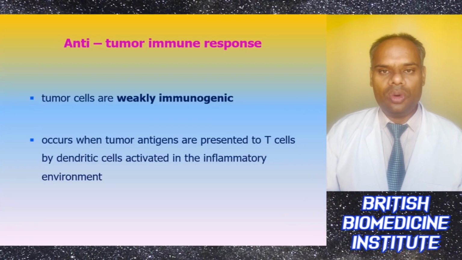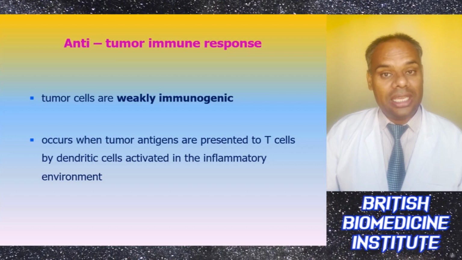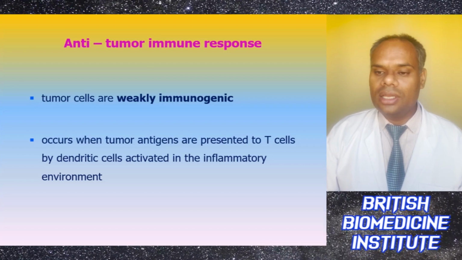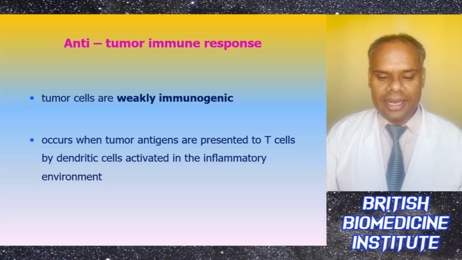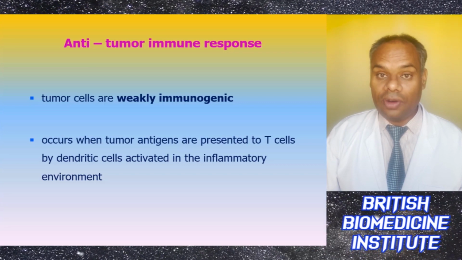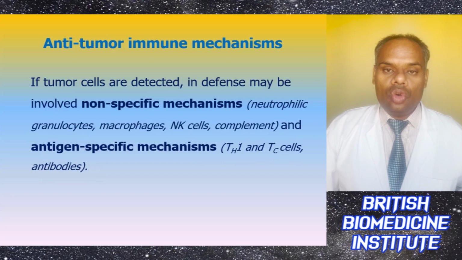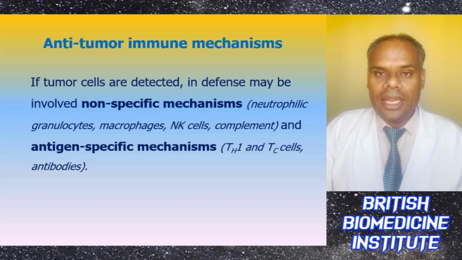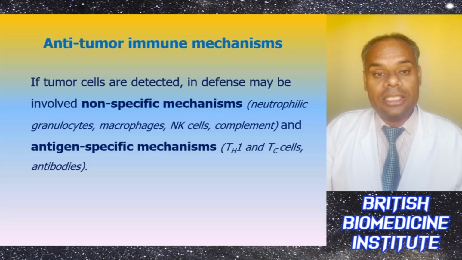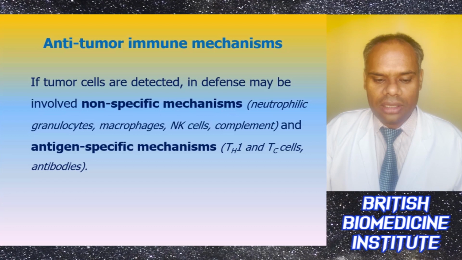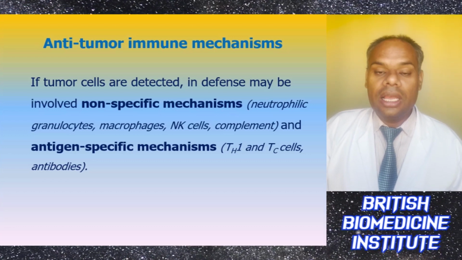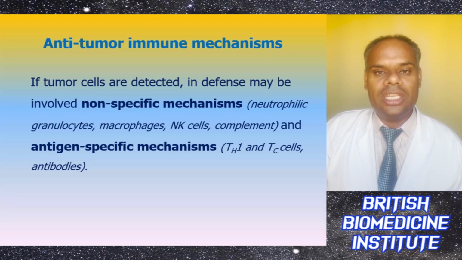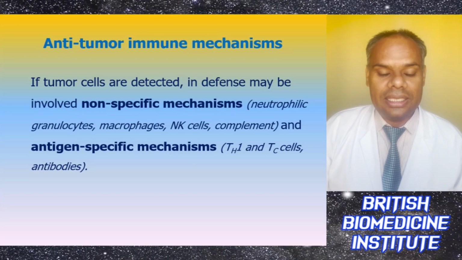Now comes the anti-tumor immune response. Basically, the tumor cells are weakly immunogenic, and a response occurs when the tumor antigens are presented by dendritic cells to T cells, which are activated in the inflammatory environment. In anti-tumor immune mechanisms, if the tumor cells are detected, defense may involve non-specific mechanisms like neutrophilic granulocytes, macrophages, NK cells and complement, and antigen-specific mechanisms like TH1, TC cells and antibodies.